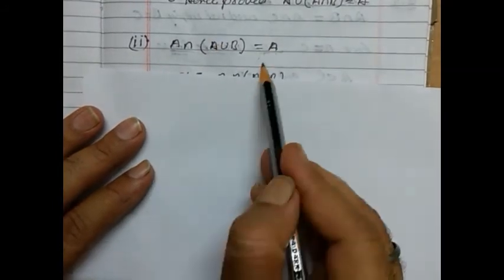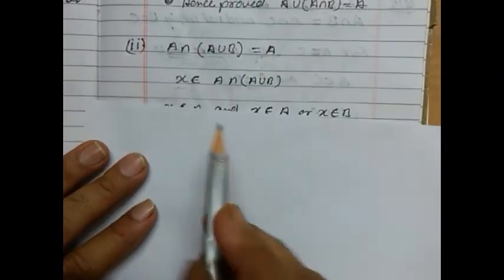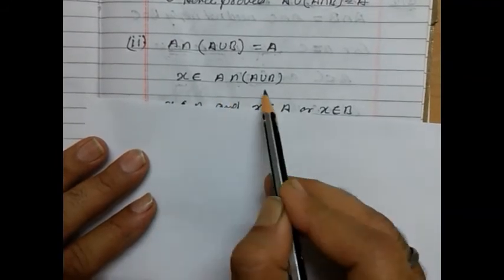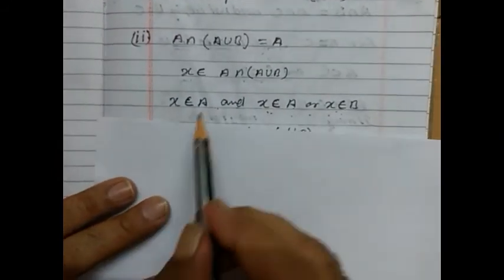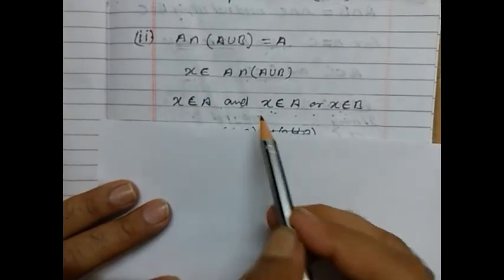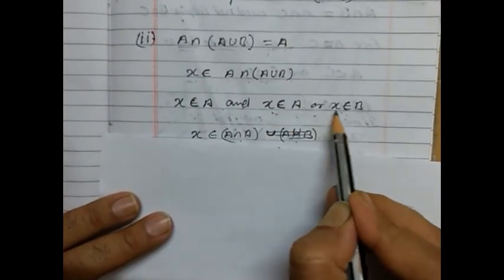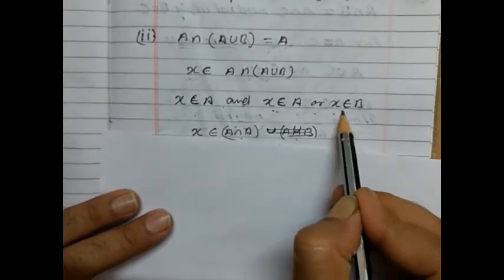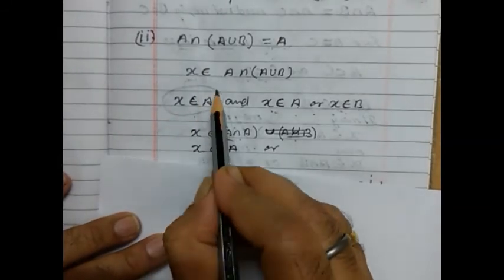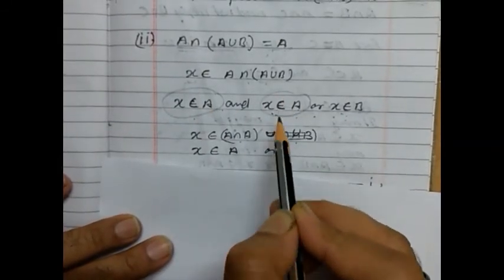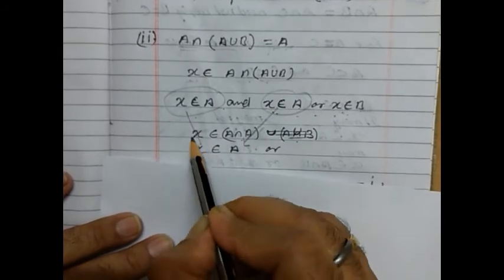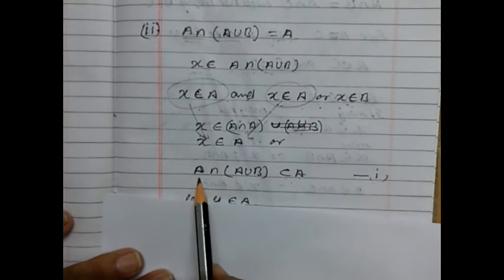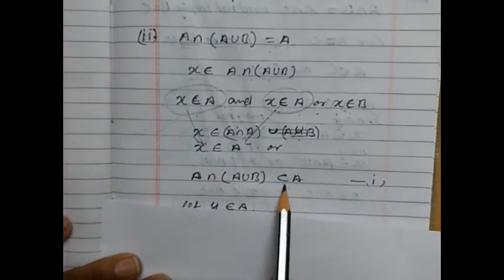So again we are going to apply the same property. So here we are taking x as an element which belongs to A intersection (A union B). So here we say x belongs to A and x belongs to A or x belongs to B. So here it is a union, so here we are using OR. So from this, x belongs to A and x belongs to A. So we can say x belongs to A. So here we get the first statement that A intersection (A union B) is a subset of A.